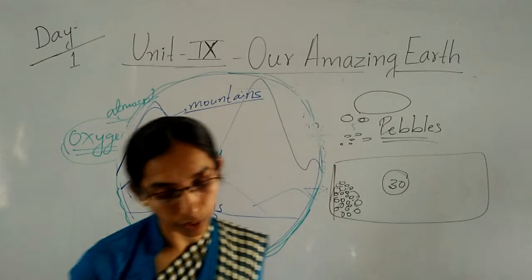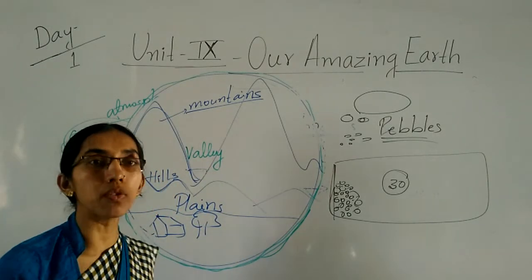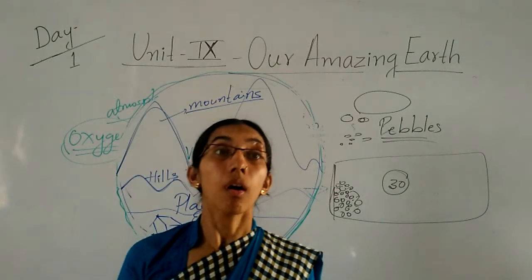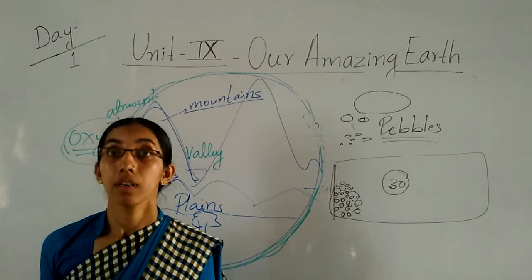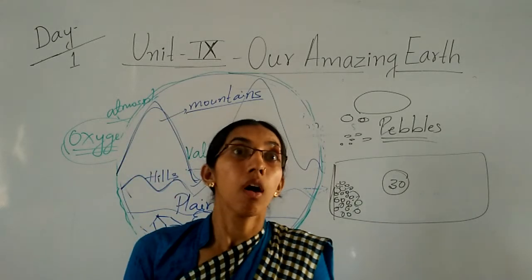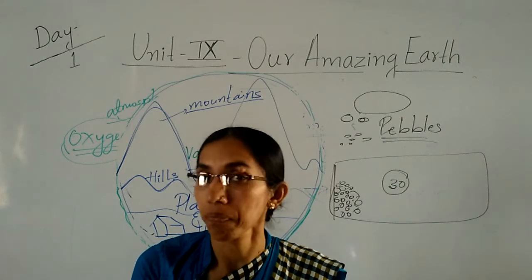If you come to the trees on this earth, we can find numbers of trees. All the trees also, the shape, the size, the colors, the flowers, the foods, all are different from each other. Do they look the same? No.